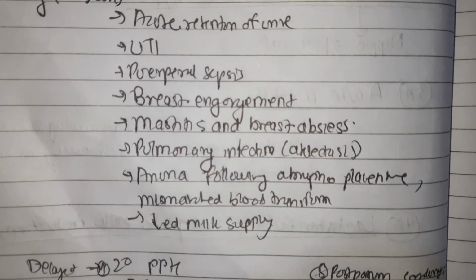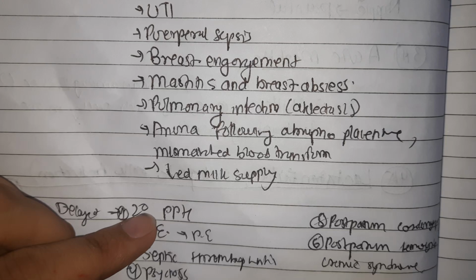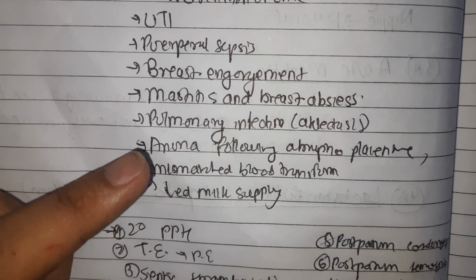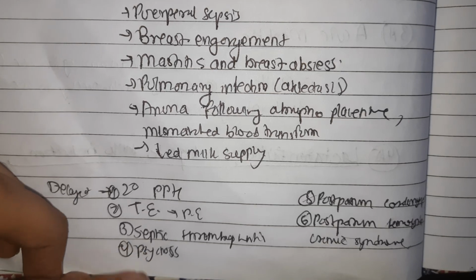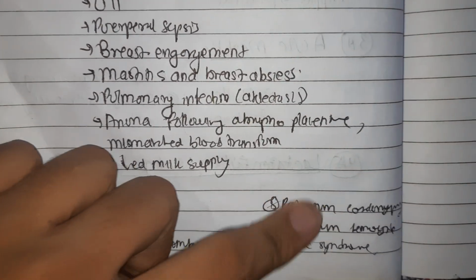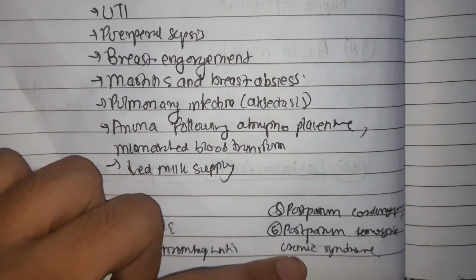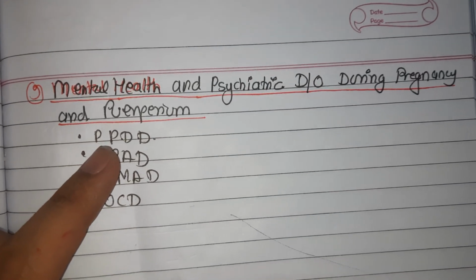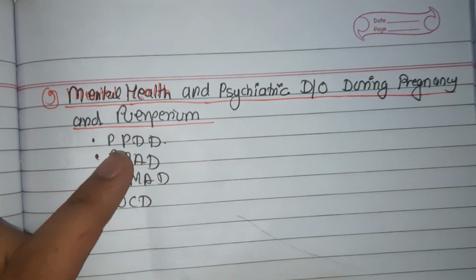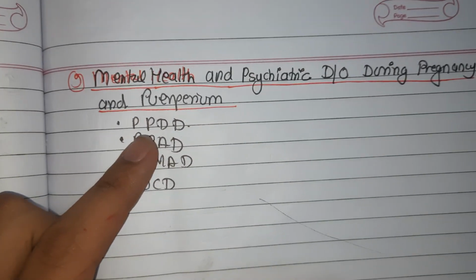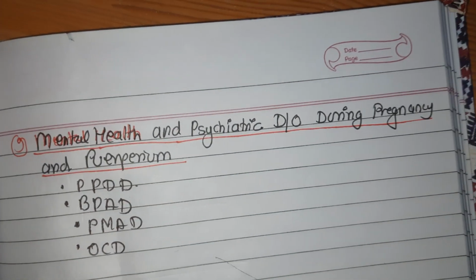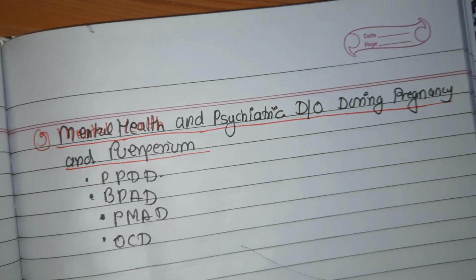And the delayed complications include secondary postpartum hemorrhage, thromboembolic manifestation, pulmonary embolism, septic thrombophlebitis, psychosis, postpartum cardiomyopathy, and postpartum hemolytic uremic syndrome. And finally, we have the last complication, that is mental health and psychiatric disorders. The various postpartum conditions like postpartum blues, postpartum depression, and postpartum psychosis are the important mental health problems.